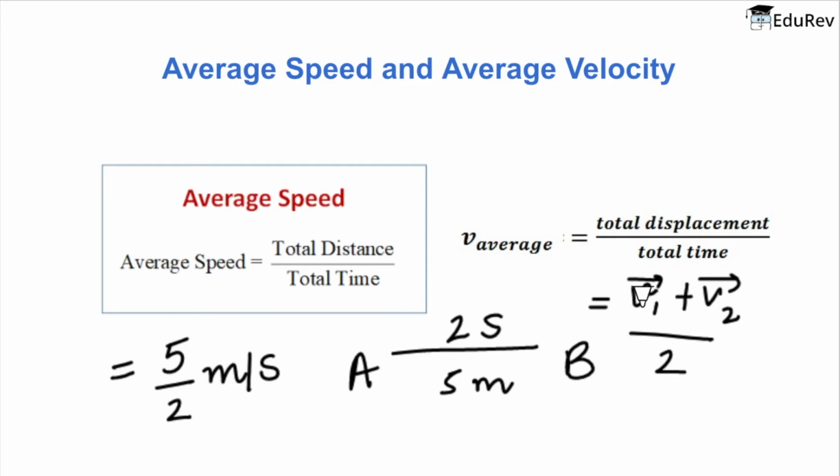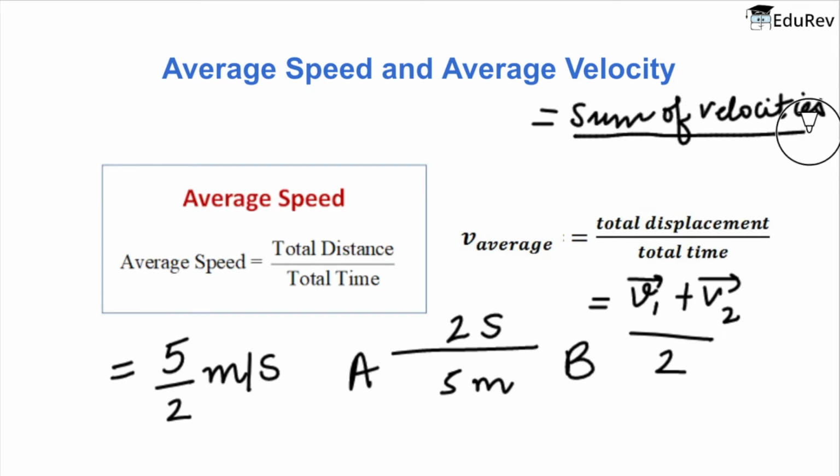So we can also define average velocity as the sum of velocities divided by the number of velocities. So I hope this is clear.